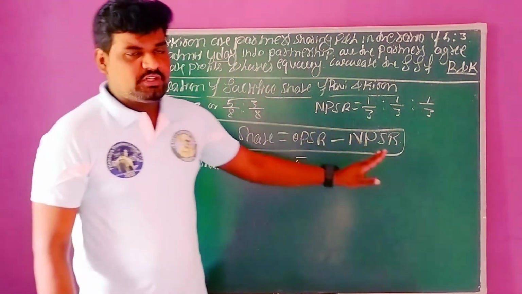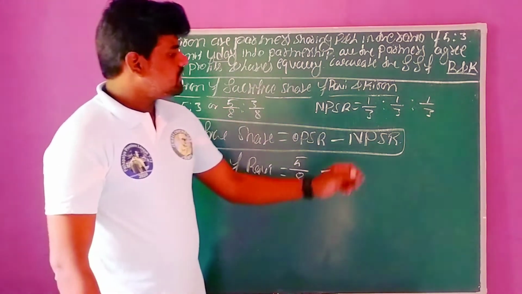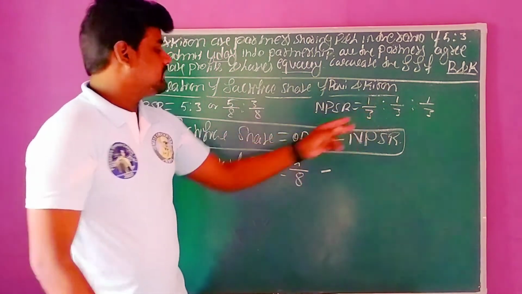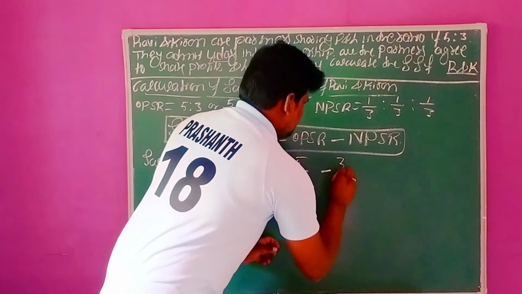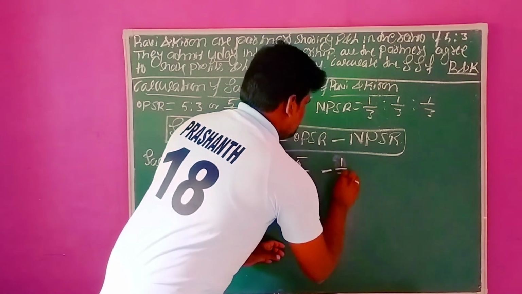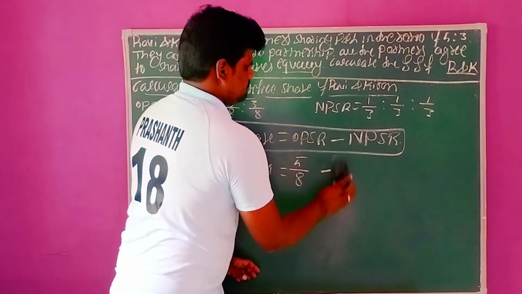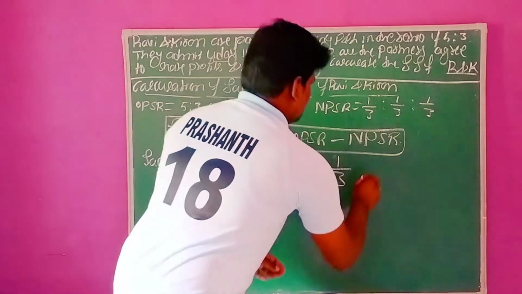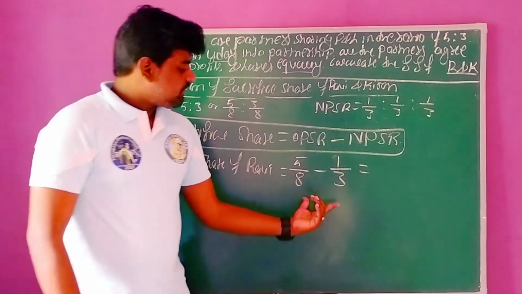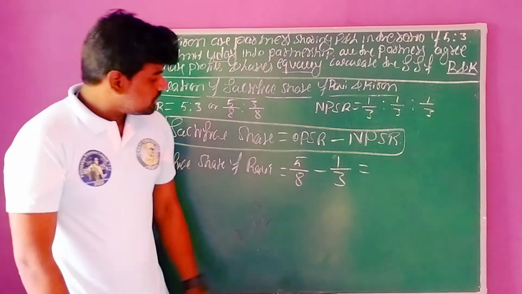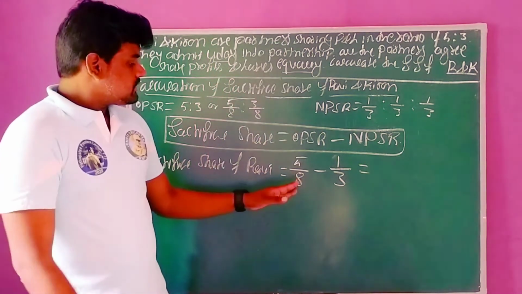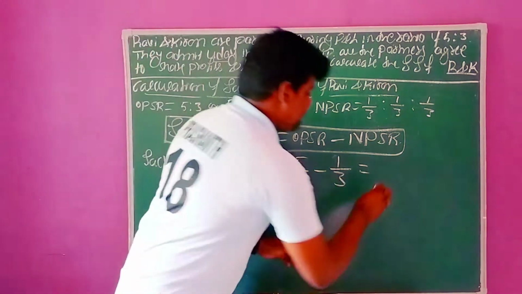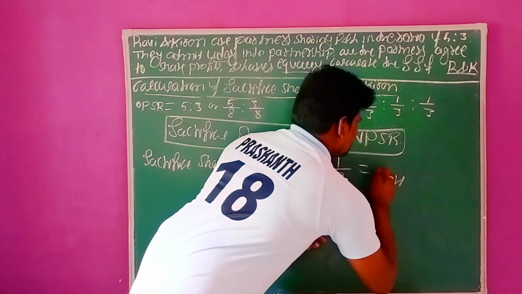After the admission of the new partner, the new ratios are in equal proportions. They mentioned equally, right? Equally means 1:1:1. 1 by 3. 1 divided by 3. Here the denominators of the fractions are unequal. So in this situation we need to cross multiply. How do we cross multiply? In the first one, 8 threes are 24, right? You have to write 24.